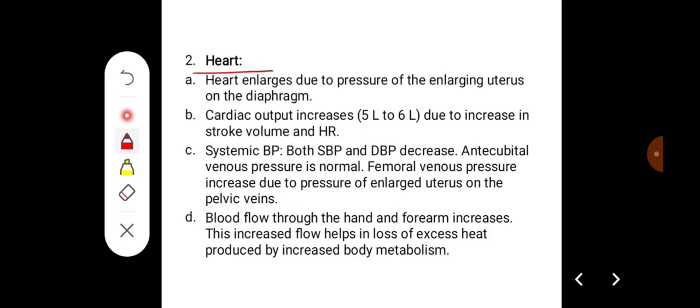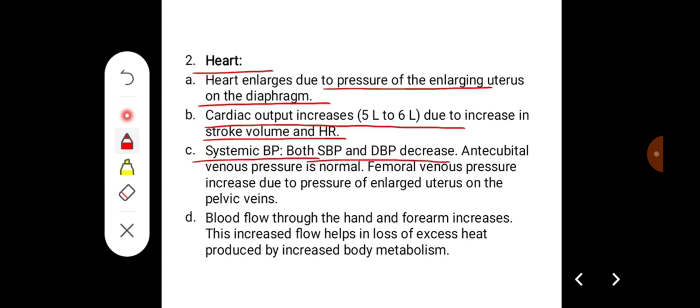Changes in the heart: the heart enlarges due to the pressure effect of the enlarging uterus on the diaphragm. Cardiac output increases up to 5 to 6 liters due to increase in the stroke volume and the heart rate. Systemic blood pressure, both systolic and diastolic, decreases.